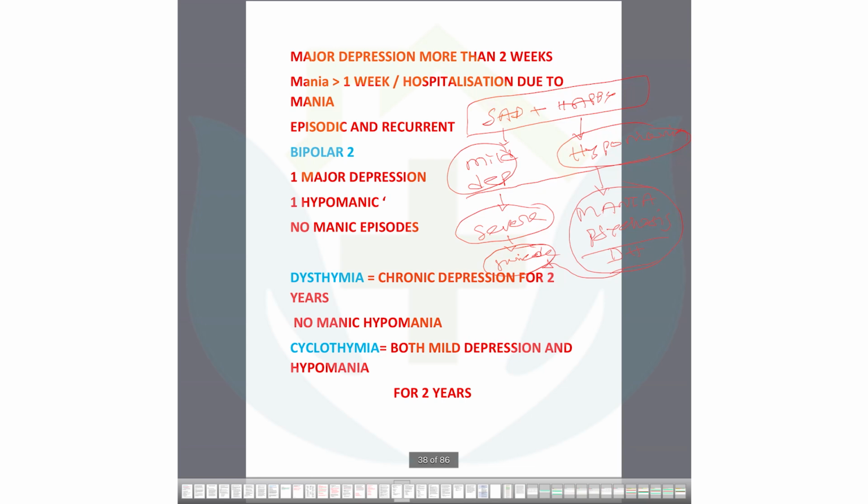Look now at the definition. Major depression is more than 2 weeks. Where is the major depression? That is severe depression. I can say very easily that it is severe depression. With this, if there is mania for more than 1 week, that means more severe, sad and happy. If severe major depression and mania are present simultaneously, this is bipolar 1.